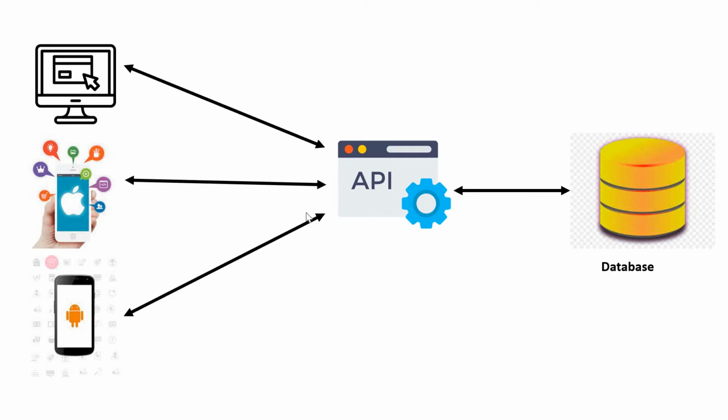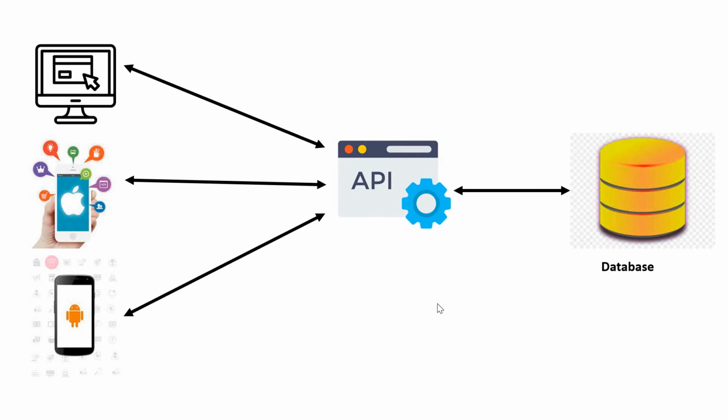As you can see on the screen, these three applications, the website, iOS and Android applications, don't have direct access to communicate with the database. They can only communicate with the help of this web API project to access the database. And now we are going to write the entire logic in this web API project, and that is the main reason why we need this API project.